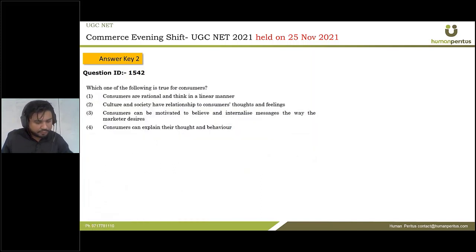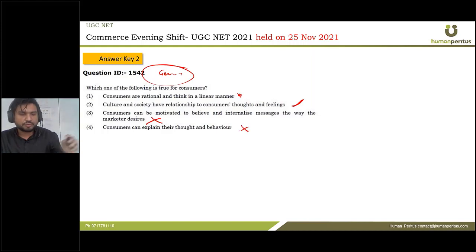Now, which one of the following is true for consumers? Okay, again, a generic question. So consumers are rational and think in a linear manner. Okay, we will come to that. Cultures and societies have a relationship to consumer thoughts and feelings. Yes. Consumers can be motivated to believe and internalize messages the way the marketer desires. No, this is incorrect. We believe that customers are our supreme body. They will tell what to produce. Consumers can explain their thought and behavior. No, this is also incorrect. So obviously, when we are choosing from 1 and 2, 2 is more appropriate, and therefore it is the correct answer.